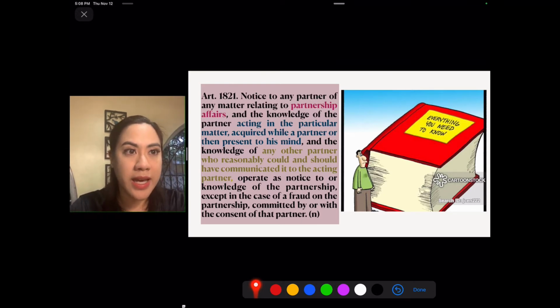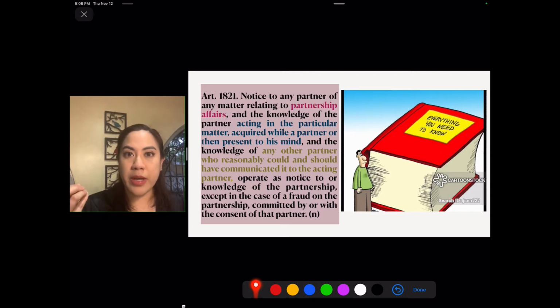So in this case, a third person notifying an acting partner is notice to the partnership whether that acting partner found out about the information during the partnership or even before he became a partner. If you remember that, the phrase "then present to his mind" will apply to acting partners.